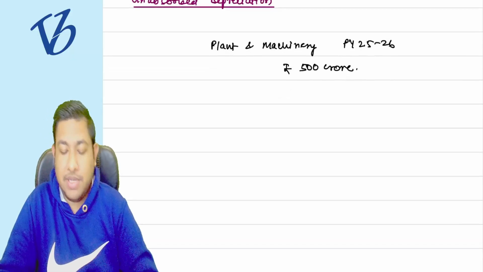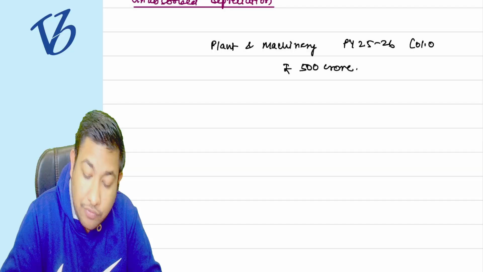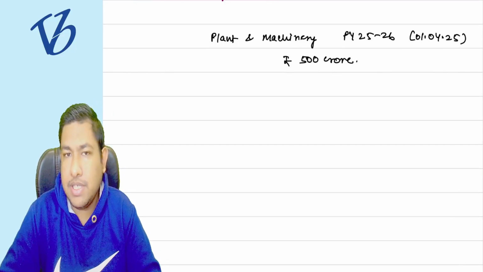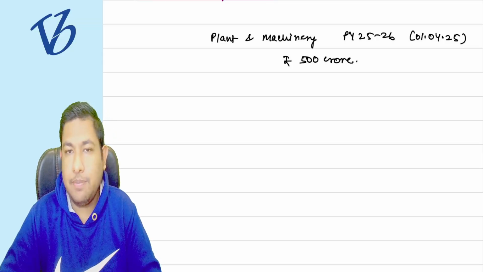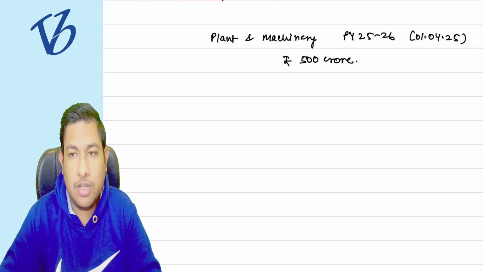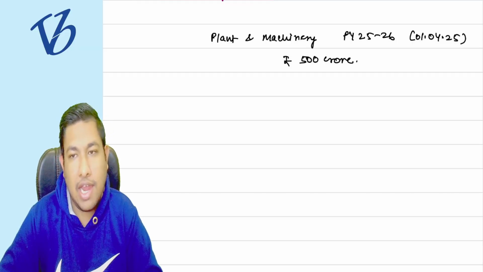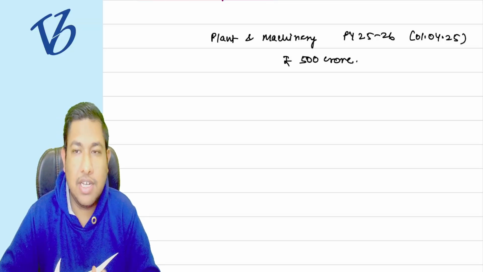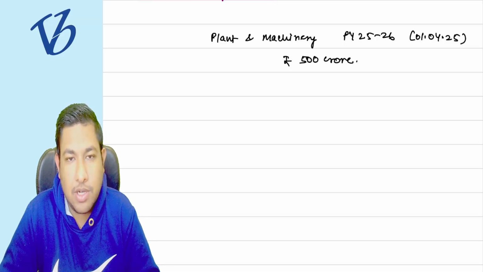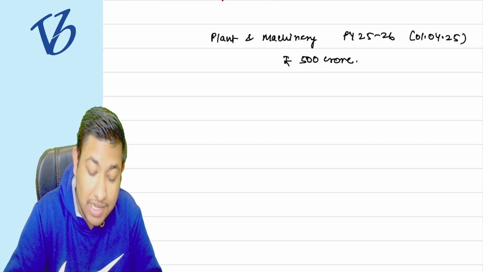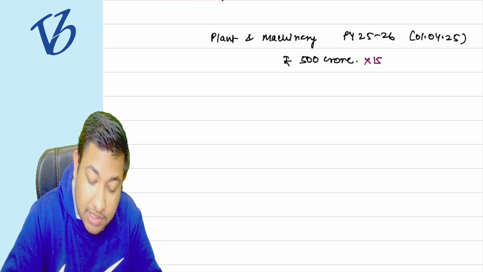Can you tell me the depreciation if it is used from 1st of April 2025 itself? Can you tell me the rate of depreciation? Sir, the general rate of depreciation of plant and machinery is 15%, and if it is acquired and put to use in the same year and used for more than 180 days, then 15% depreciation is allowed.